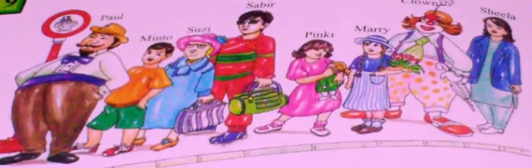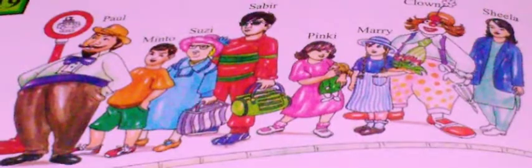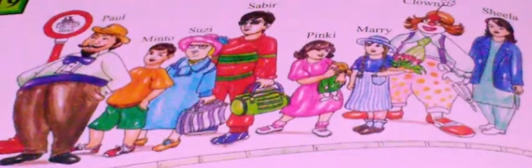Mr. Paul has a mustache. He is first in a queue. He is first in a row. Next query is who has a sword? Minto has a sword. Minto is wearing a sword. And next query is who has a bucket? Mary has a bucket. Mary is holding a bucket. Mary is carrying a bucket.